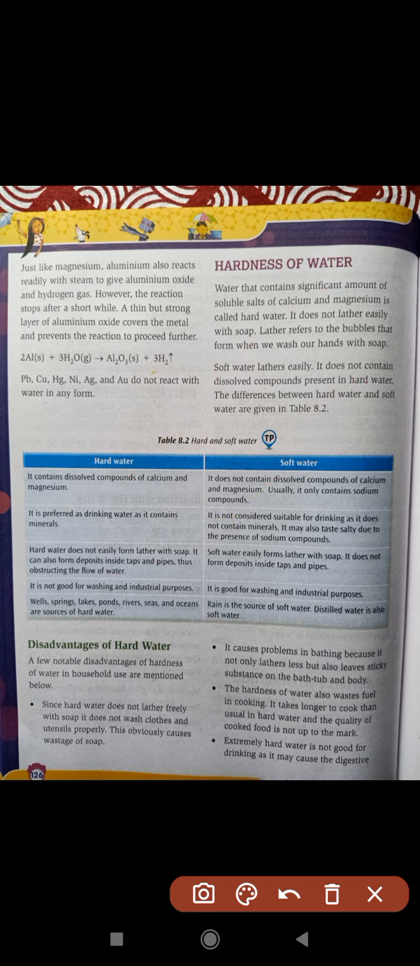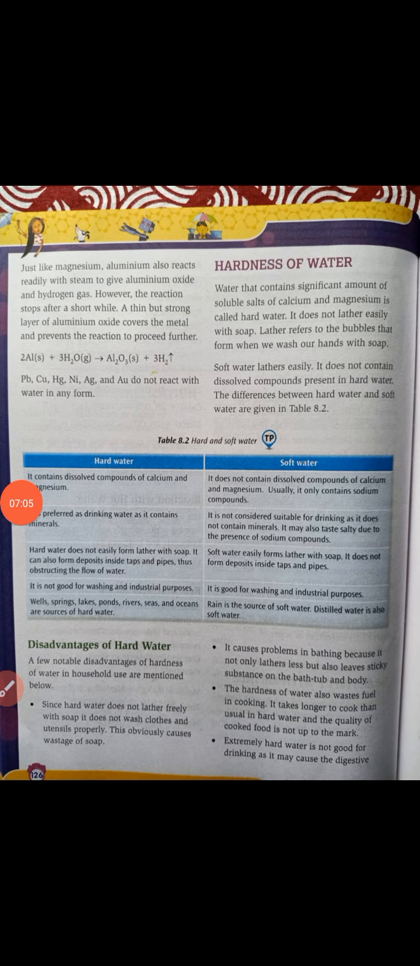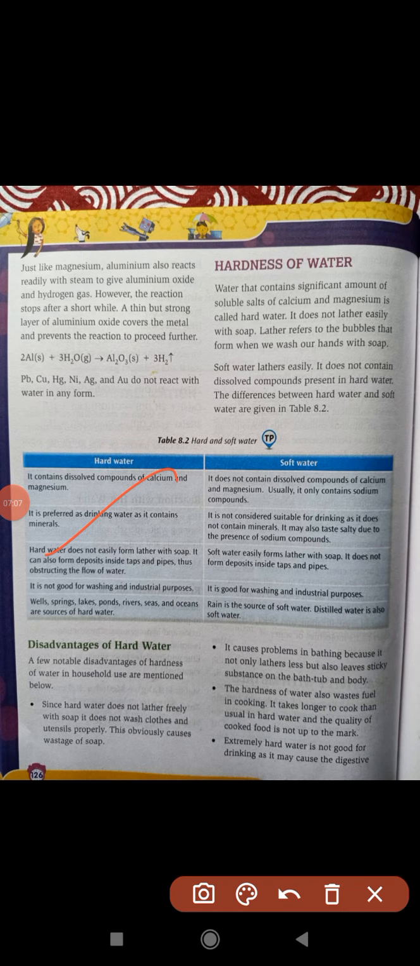It may also taste salty due to the presence of sodium compounds. Soft water, for example, is rainwater. Hard water does not easily form lather with soap, but soft water can. Hard water is not good for washing purposes. Washing our clothes with hard water will shorten their lifetime. Soft water is good for washing or industrial purposes.